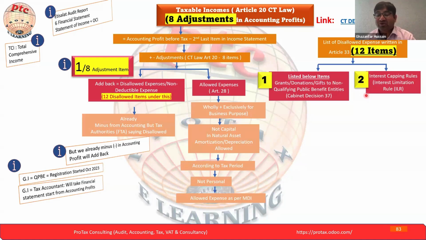Now you have to calculate 30% of the taxable income or EBITDA, and whichever is higher applies. Maybe your 30% comes to 15 million, but the minimum safe harbor is 12 million. Then, as the higher, your interest capping limit will be 15 million, not 12 million.